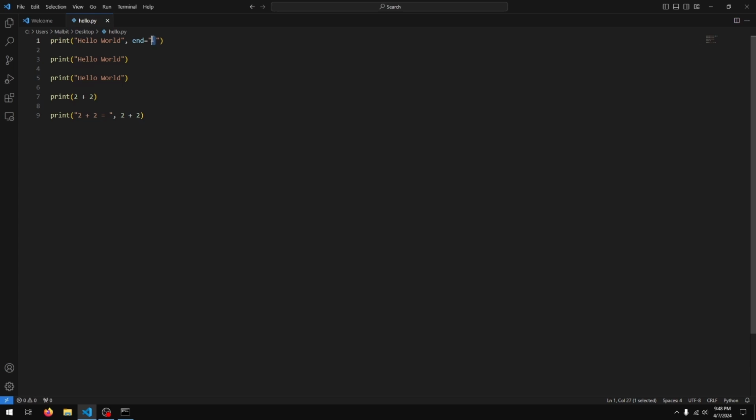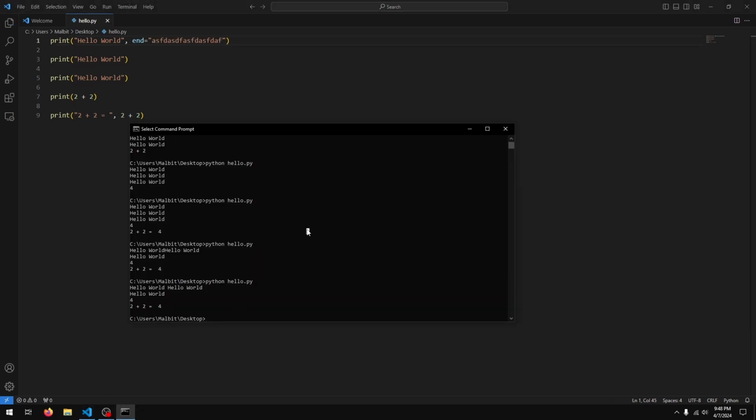You can actually put whatever you like in this end here. And yeah, it's going to use whatever you type in as the separator between these two hello worlds. So in this case I typed in some gibberish, so that's why I was using that.